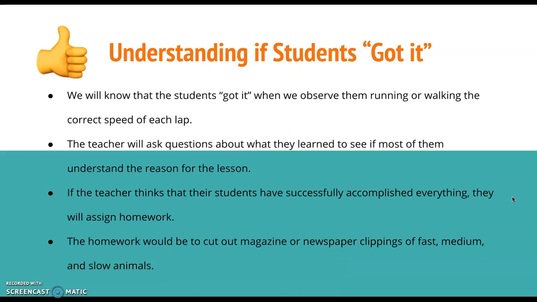So how do we know if the students got it? We know that the students got it when we observe them running or walking at the correct speed of each lap. The teachers will ask questions about what they learned to see if most of them understand the reason for this lesson. If the teachers think that their students have successfully accomplished everything, they will then assign homework. For the homework, the students will be able to cut out magazine or newspaper clippings of fast, medium, and slow animals. So they might cut out a cow for slow and a lion for fast.